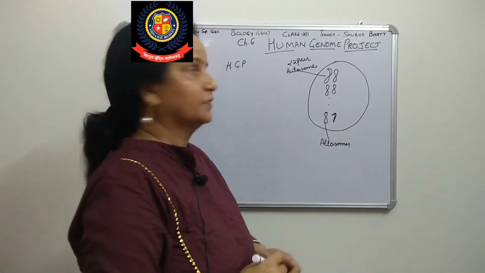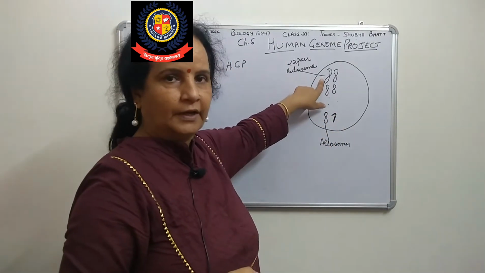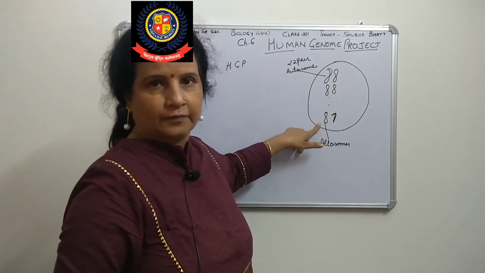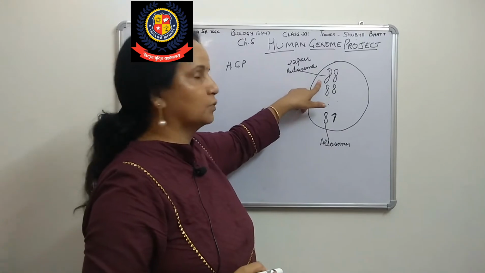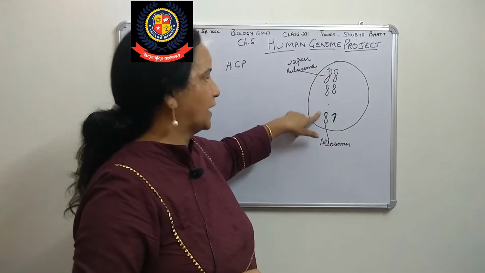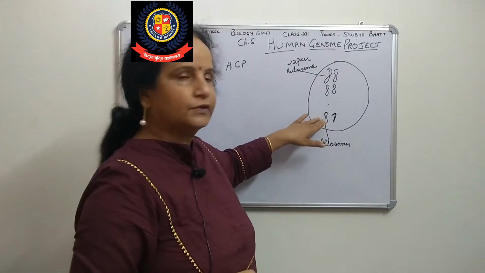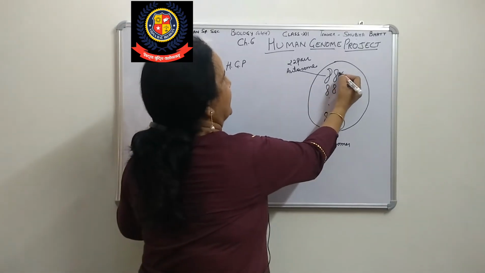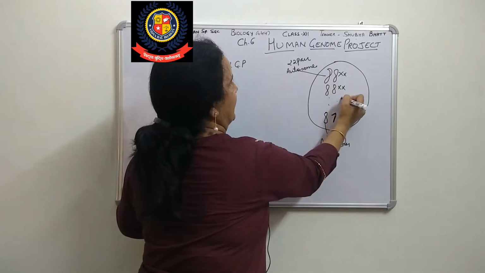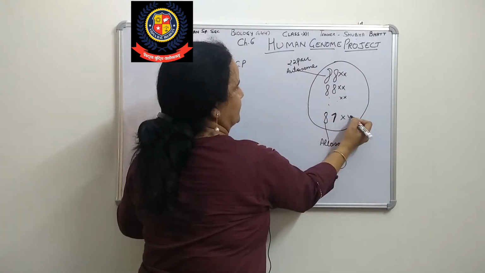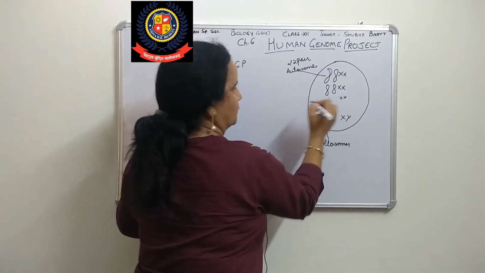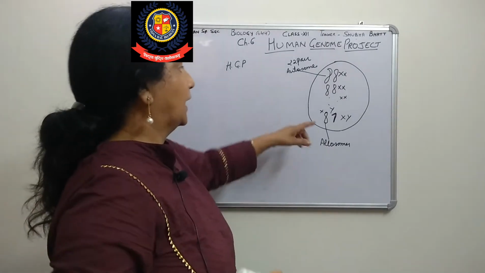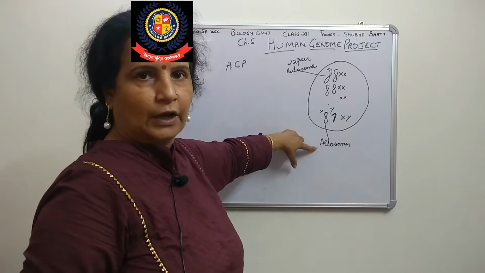All the others are homozygous pairs, but this one is heterozygous. That means homologous chromosomes in homozygous and heterologous chromosomes in the last pair. X and Y are different chromosomes: these are XX, XX, XX, and this one is X and Y, which are heterologous chromosomes. These are different and are known as allosomes.